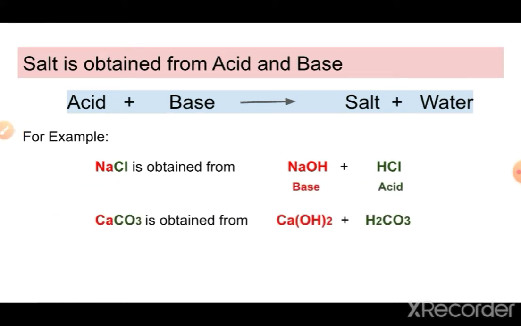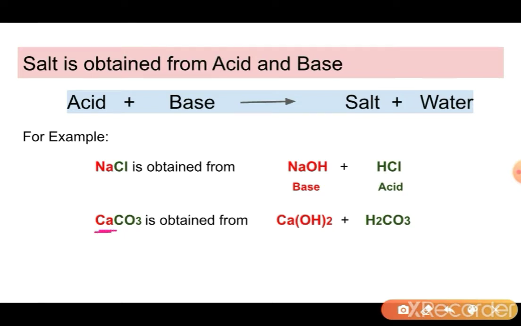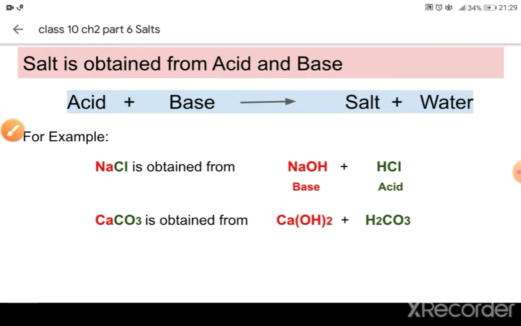So in another formula, like calcium carbonate, this is a cation. This cation is obtained from a base, calcium hydroxide, and this carbonate is obtained from an acid. So carbonate will be produced from the carbonic acid, H2CO3. This is a carbonic acid. So it's very easy to determine.